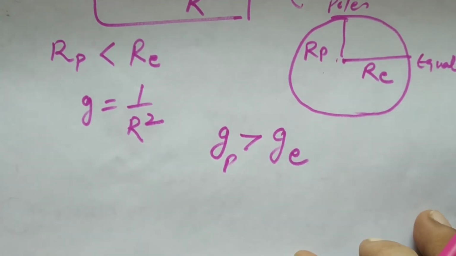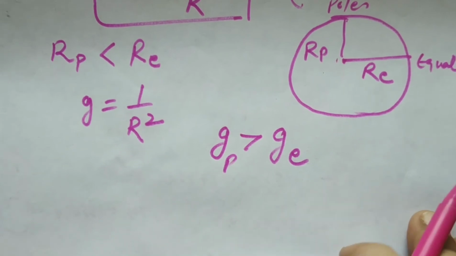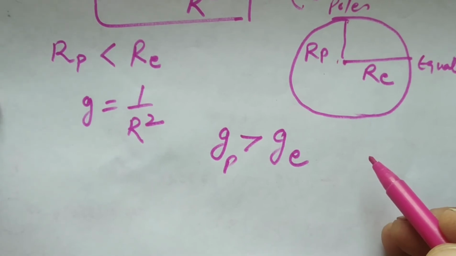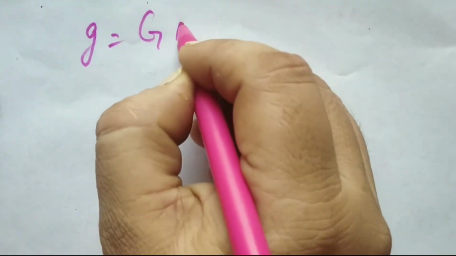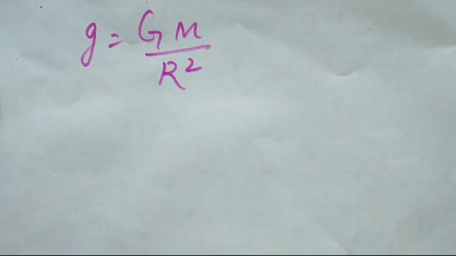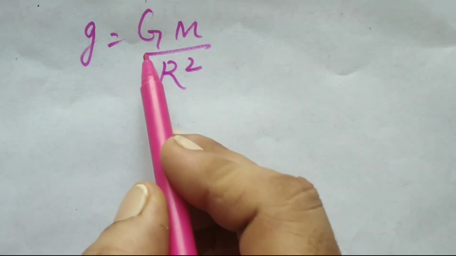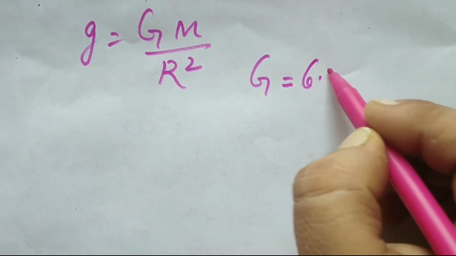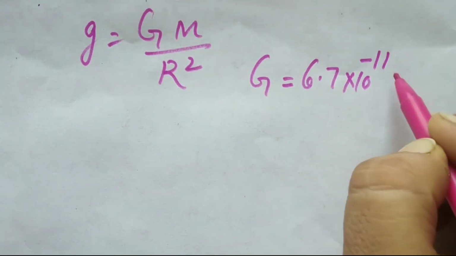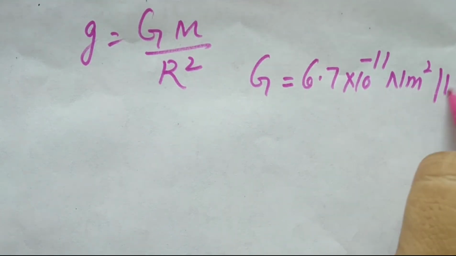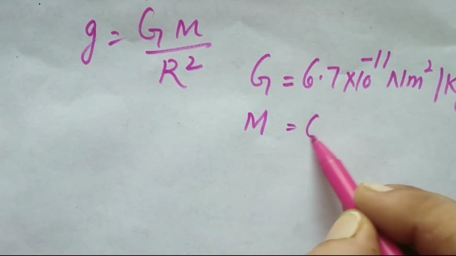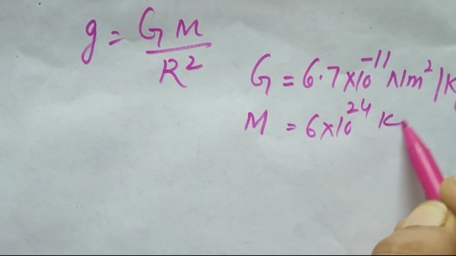For most calculations, we take the value of g to be more or less constant on or near the surface. So, to get the value of acceleration due to gravity, we can put these values here. G is the gravitation constant, that is 6.7 into 10 to the power minus 11 Newton meter square per kg square, and the value of mass of the earth is 6 into 10 to the power 24 kg.